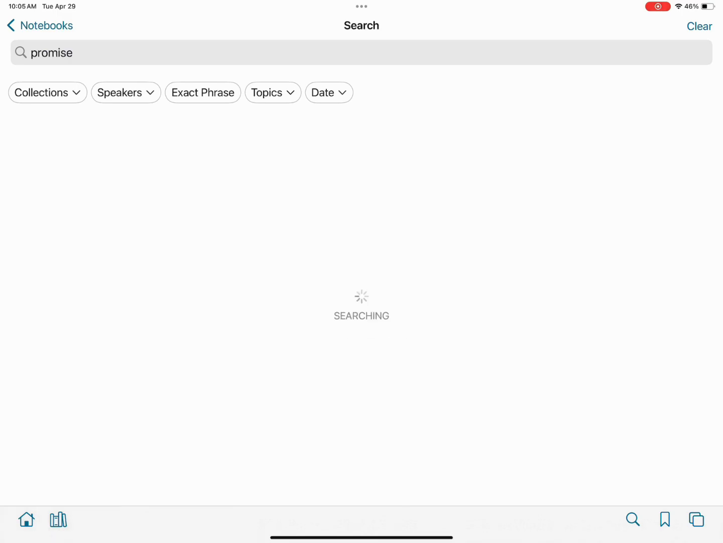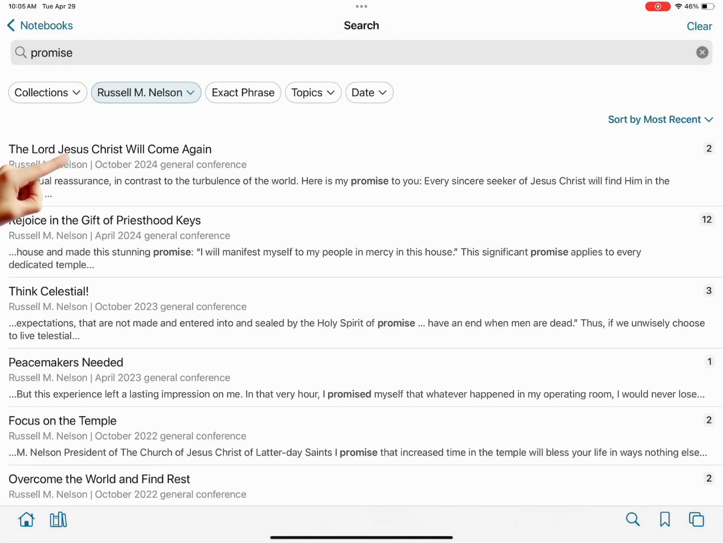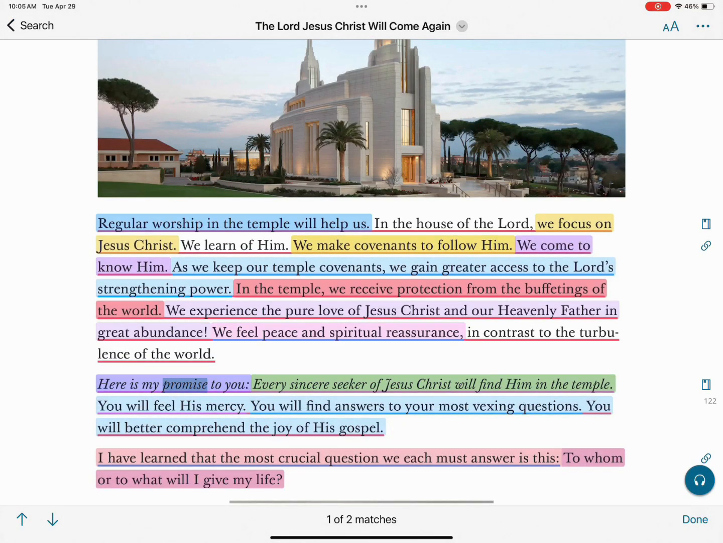We're going to put in the word promise. We're going to go under speakers and click on President Nelson. We're going to go to the first talk that appears there and the first usage of the word promise.